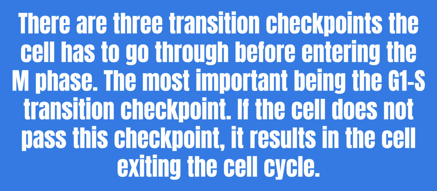There are 3 transition checkpoints the cell has to go through before entering the M phase, the most important being the G1/S transition checkpoint. If the cell does not pass this checkpoint, it results in the cell exiting the cell cycle.